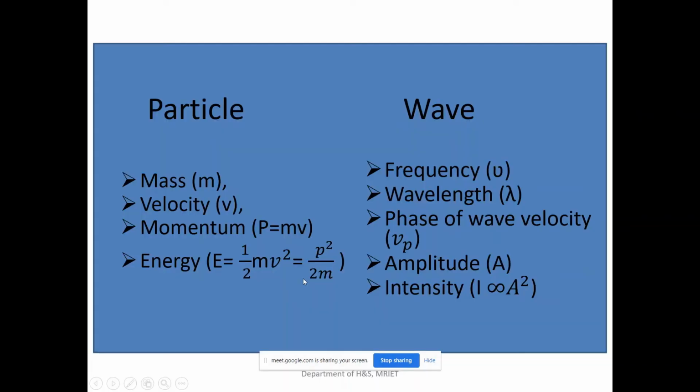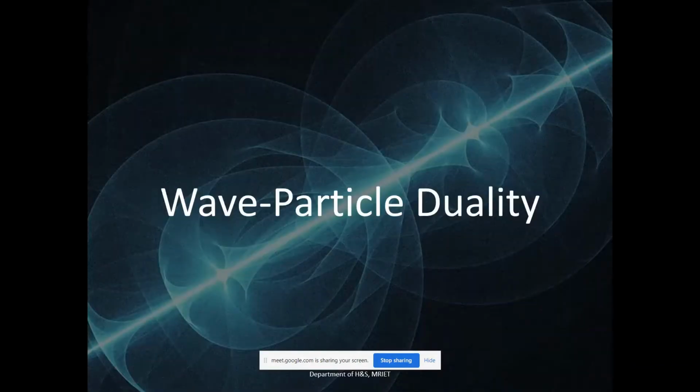Okay, here you can see. A particle is specified by mass, velocity, momentum and energy, whereas a wave is specified by means of frequency, wavelength, wave velocity, amplitude and intensity, isn't it? These are the properties or characteristics of both particle and wave. Okay, now let us move to the next topic, that is the wave particle duality.